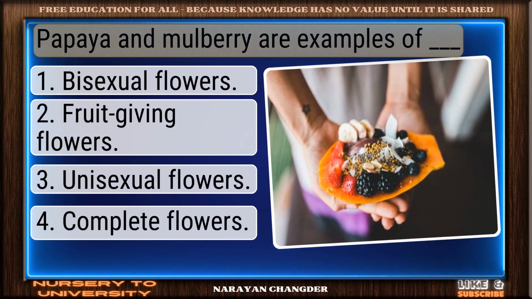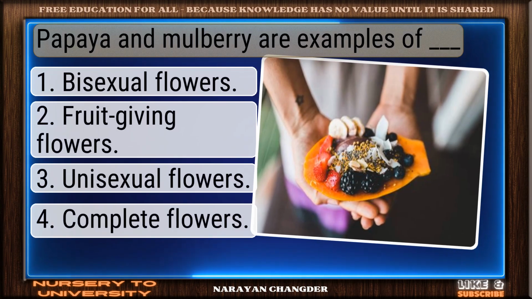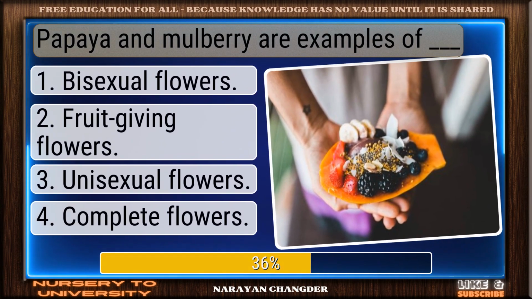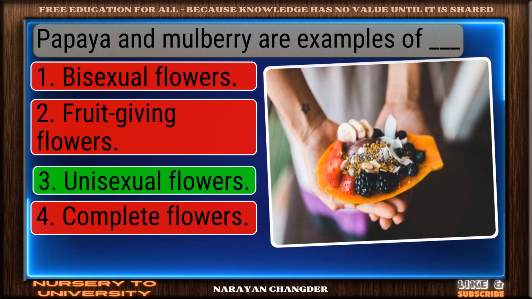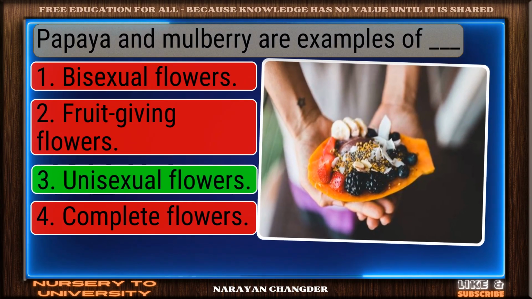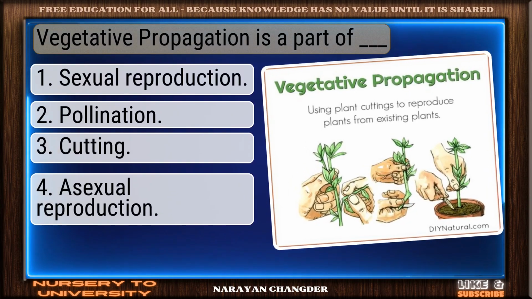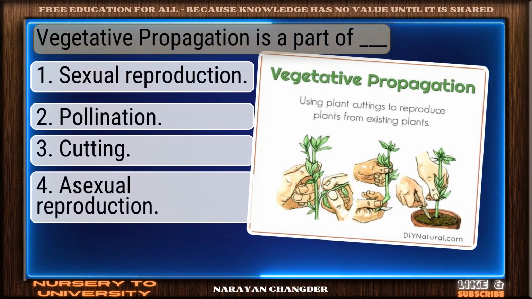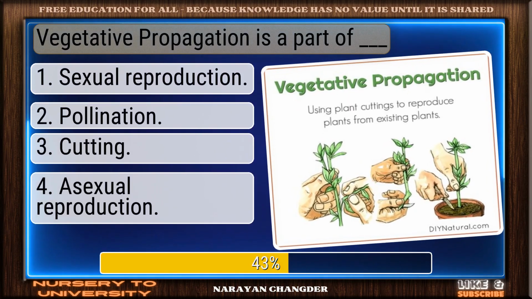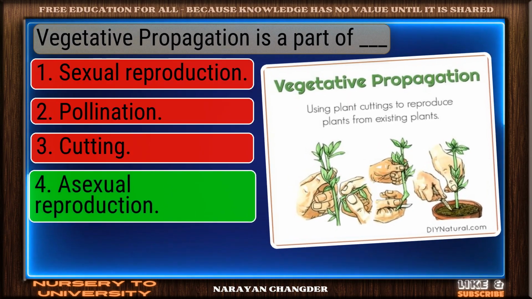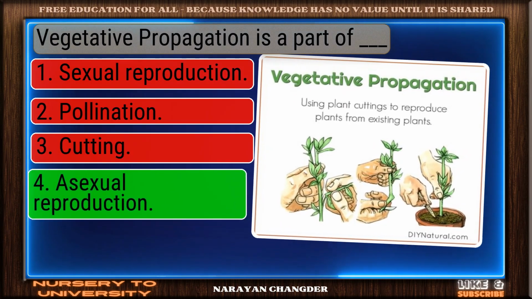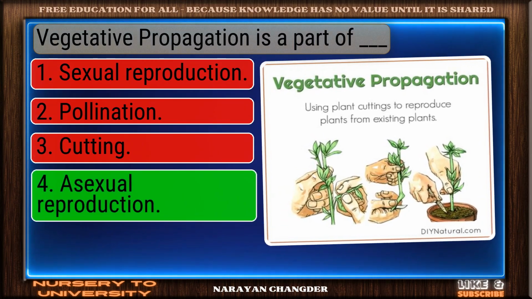Question number 71. Papaya and mulberry are examples of dash. Nicely done. Unisexual flowers is a solid answer. Question number 72. Vegetative propagation is a part of dash. Right again. Asexual reproduction is a valid answer.